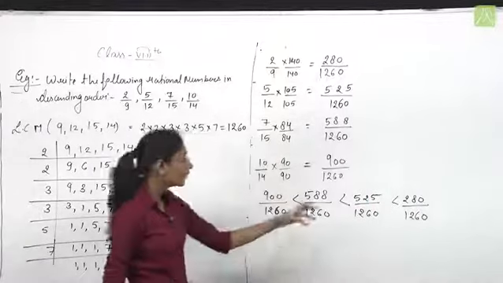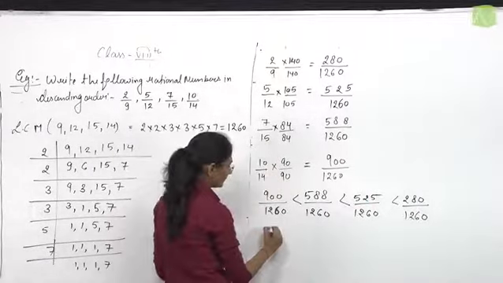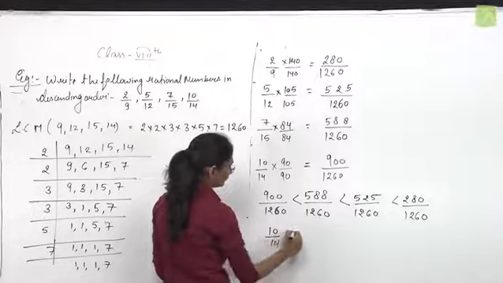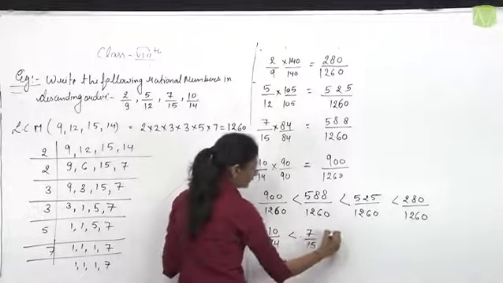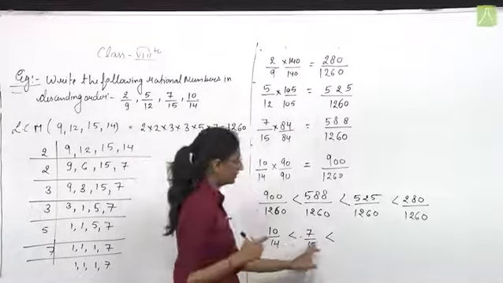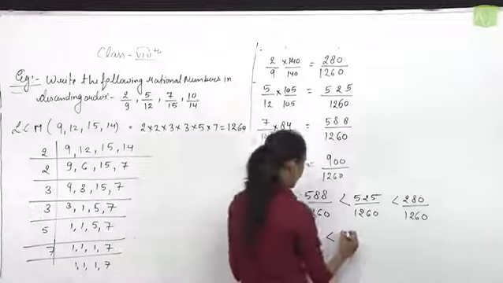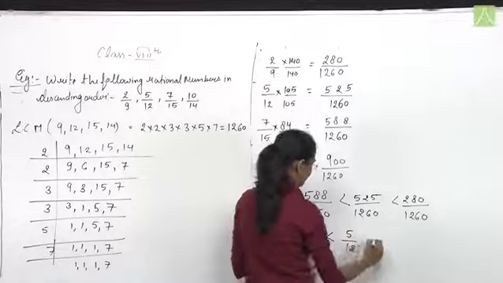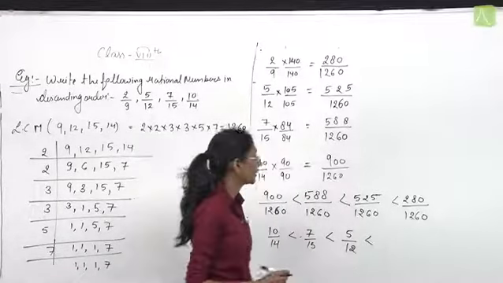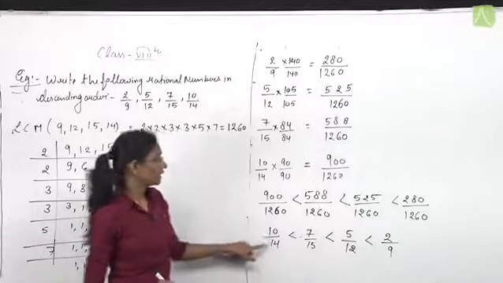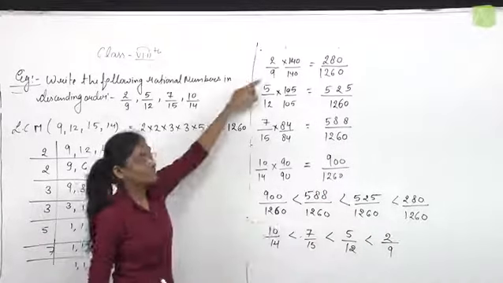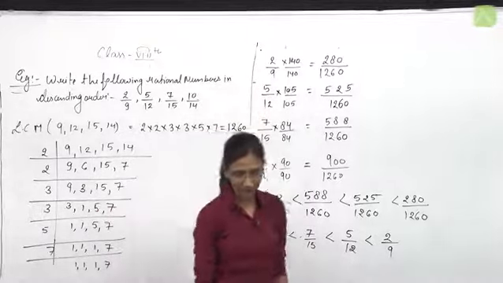Therefore, the descending order of the given rational numbers is 10 upon 14, which is greater than 7 upon 15, which is greater than 5 upon 12, and 5 upon 12 is greater than 2 by 9. Hence, 10 by 14 is the greatest number and 2 by 9 is the smallest number.